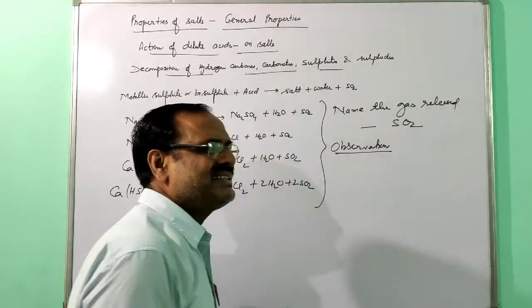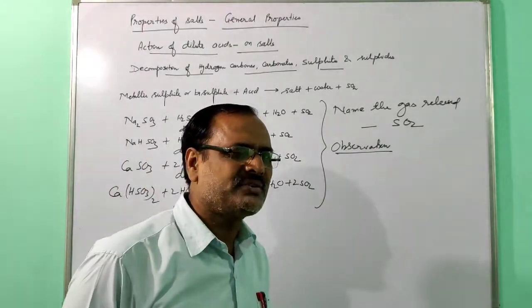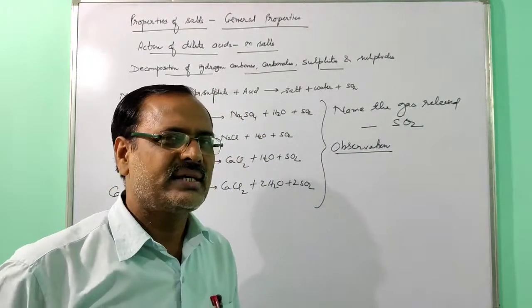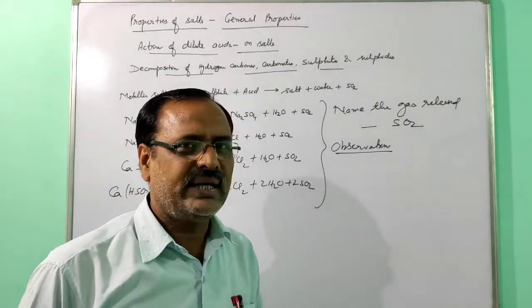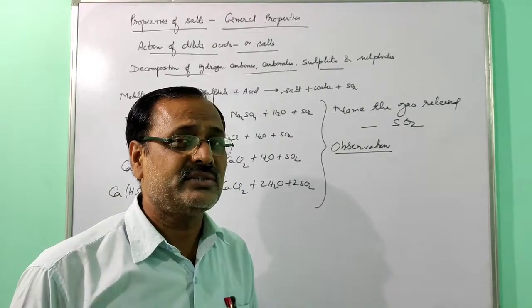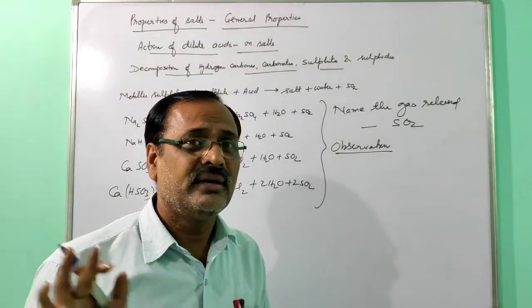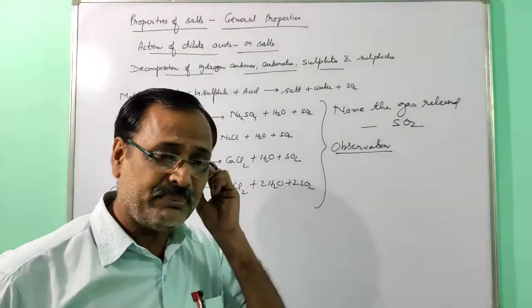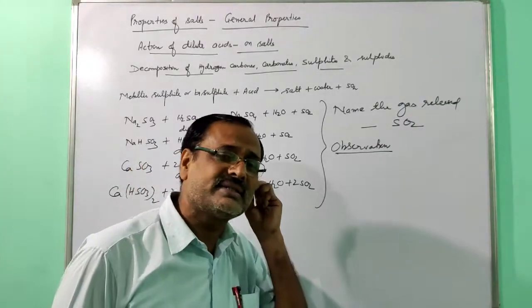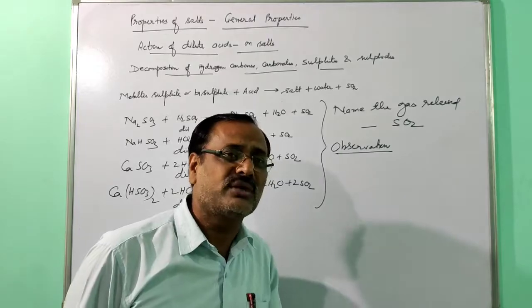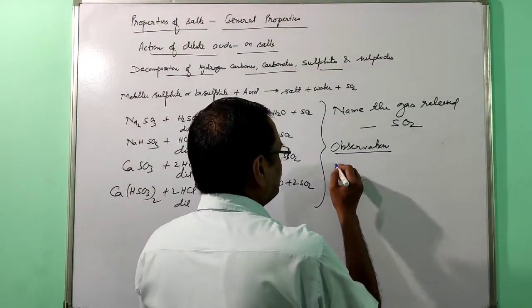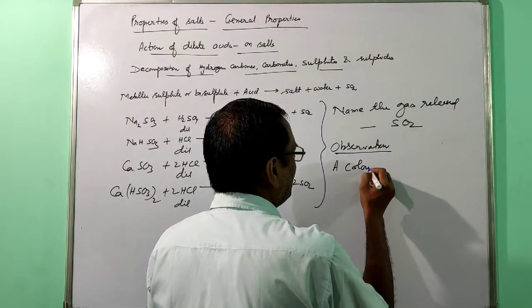A colorless gas is released when it is passed through acidified KMnO4. The purple color changes to clear colorless, and with acidified potassium dichromate, the orange color changes to clear green.